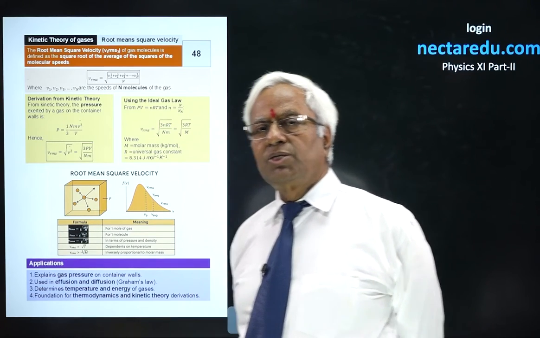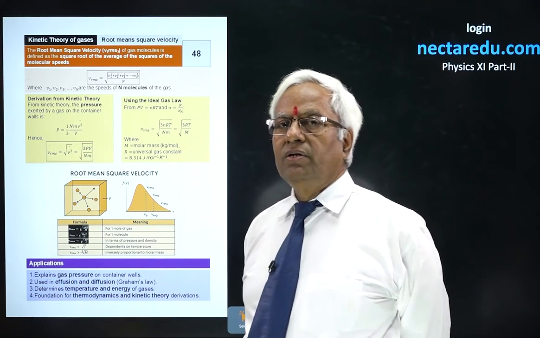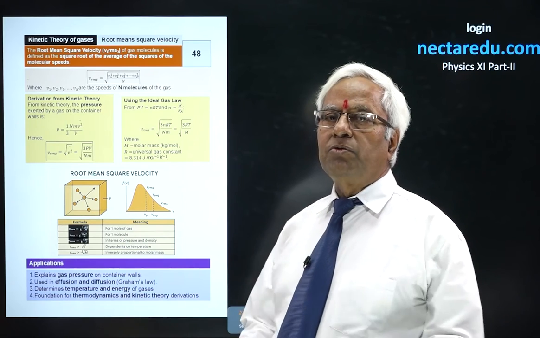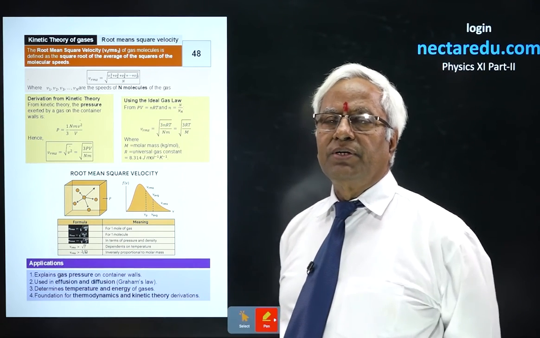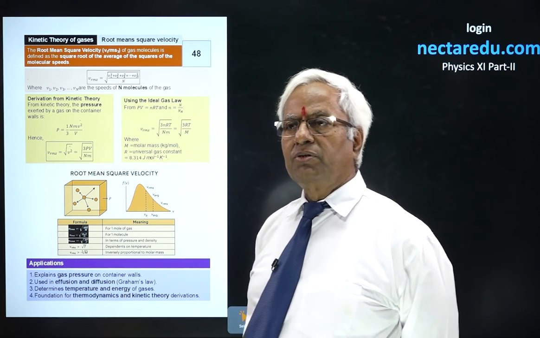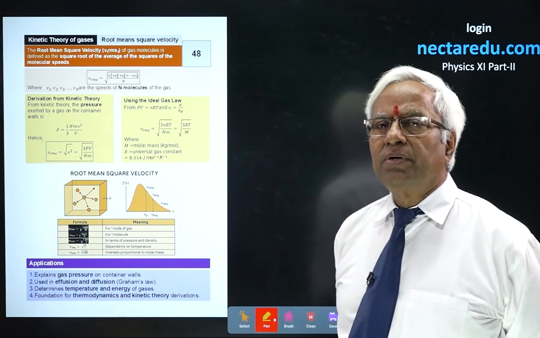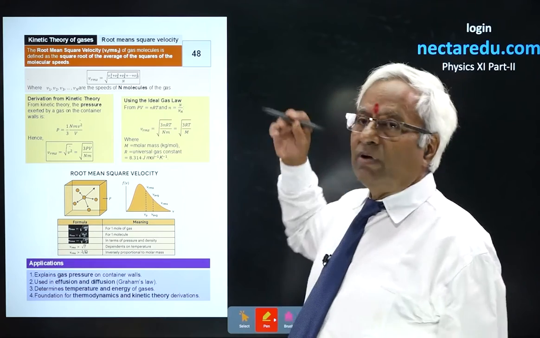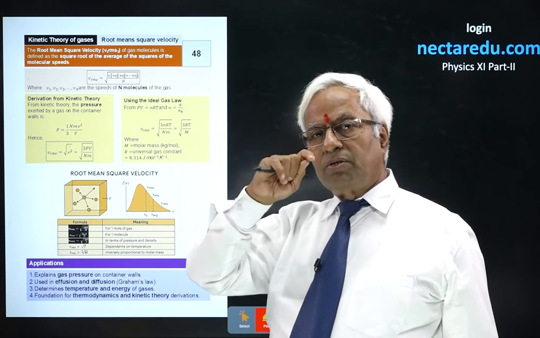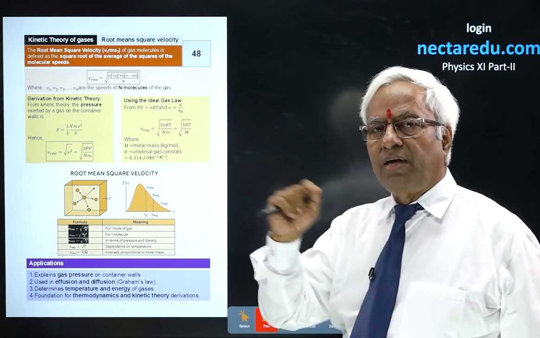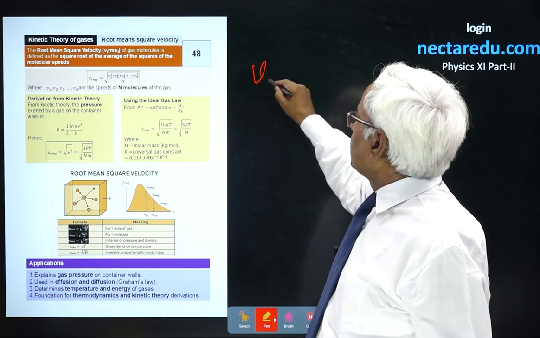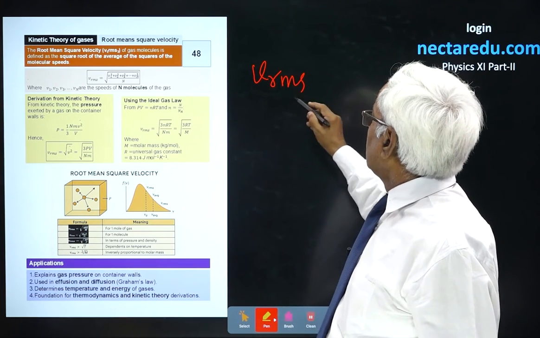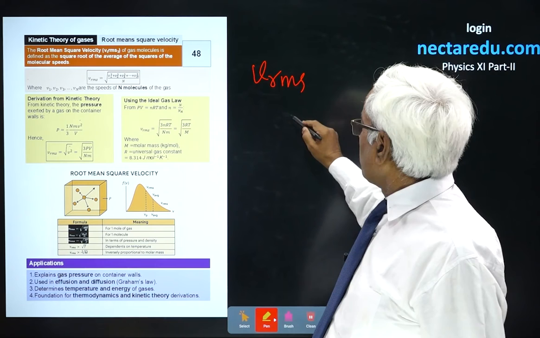Root mean square velocity. This concept of root mean square is taken wherever there is sinusoidal fluctuation, or even simple fluctuations are considered for this purpose. While studying AC also, we come across this term, root mean square value. Now, what this basically means is you first take the square.